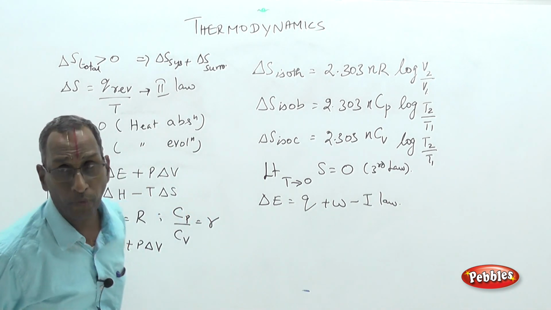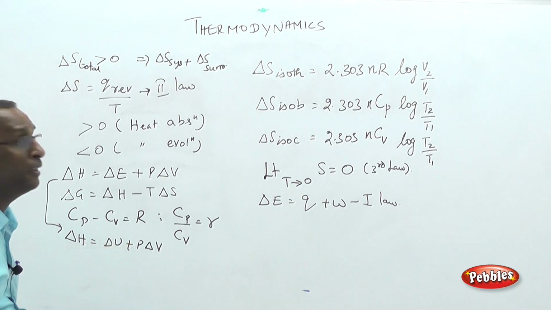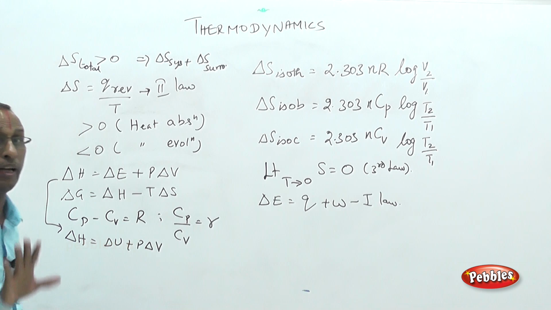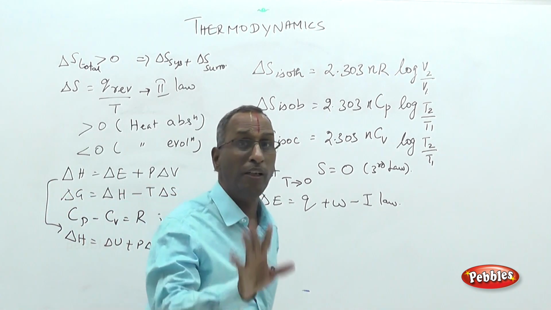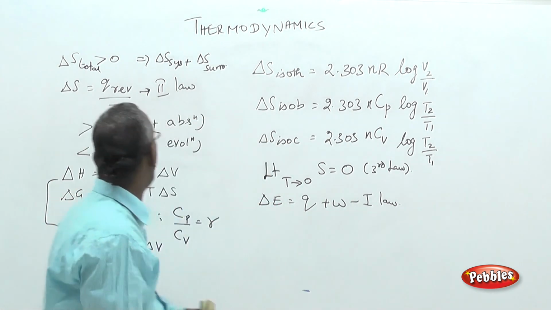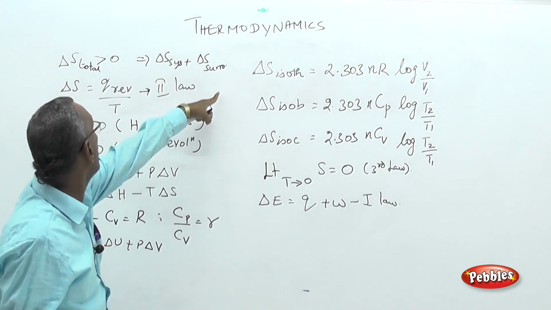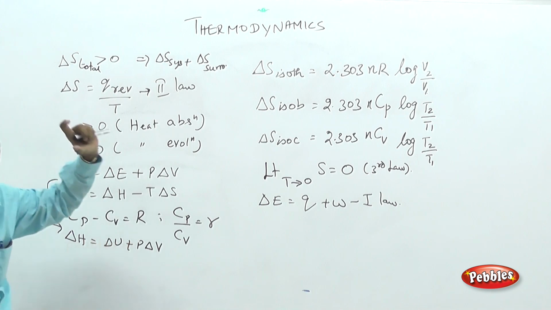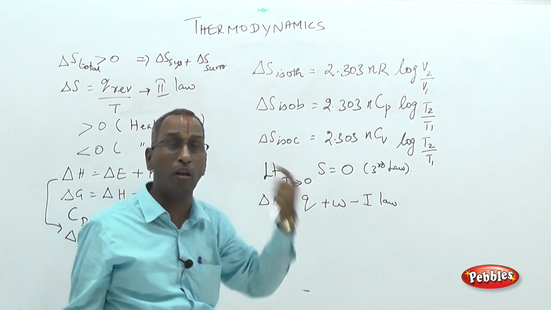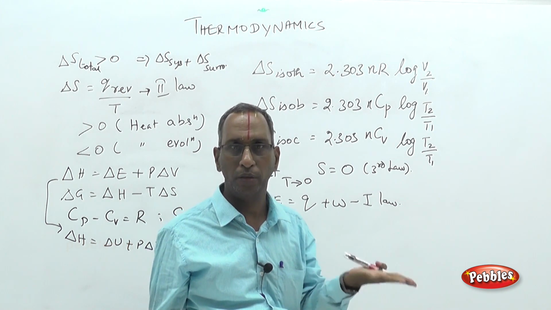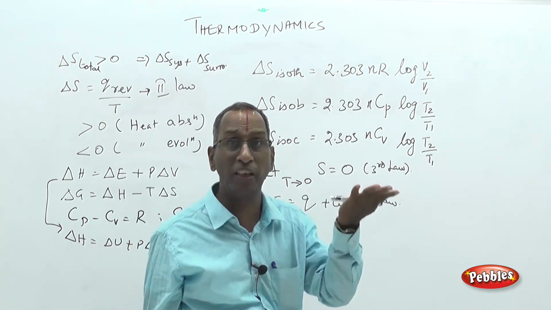Total change in entropy can be resolved into change in entropy for the system and change in entropy for the surroundings. Once again, entropy is a thermodynamic property, it is a measure of disorderliness, it cannot be directly measured, only its change can be measured. So, entropy change for the system plus that for the surroundings is always positive. That is the essence of the second law. So, entropy of the universe goes on increasing.